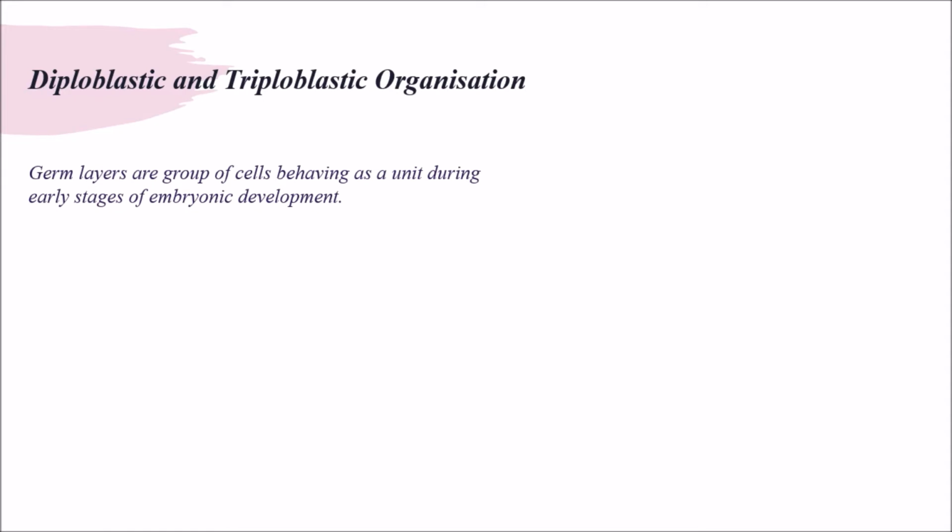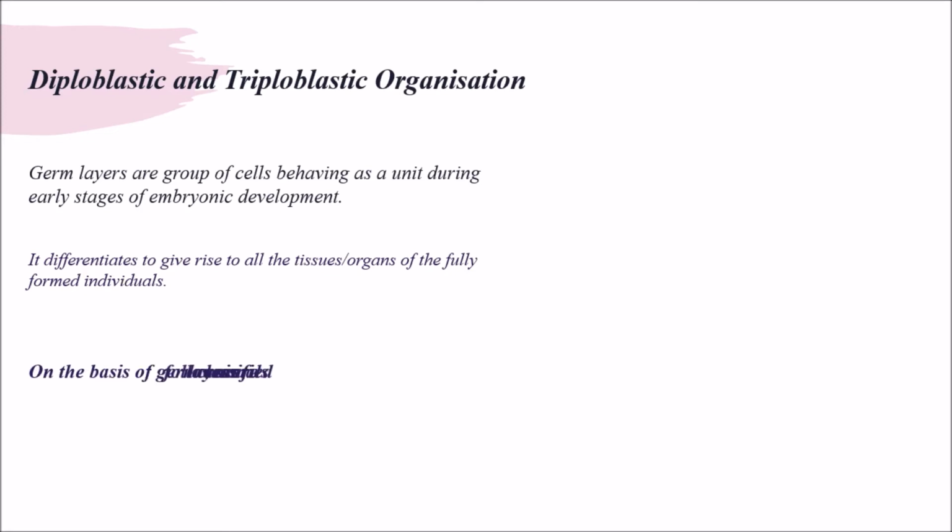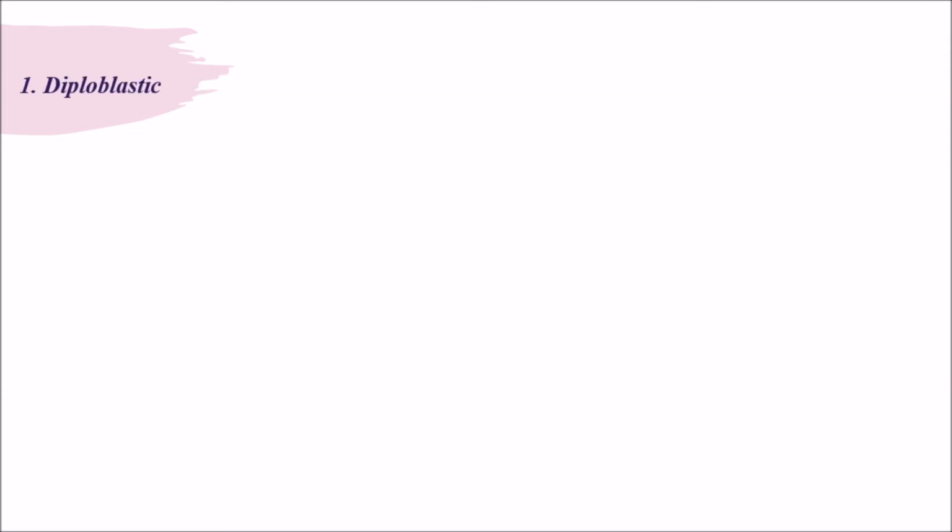At the time of embryonic development, the cells which behave as units or play a major role are germ layers. They differentiate to give rise to all the tissues and organs of the fully formed individual. So what is the importance of germ layers? Whatever organ we take, all are the result of germ layers. On the basis of germ layers, animals are classified into diploblastic and triploblastic.